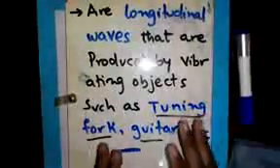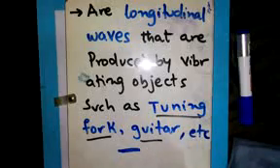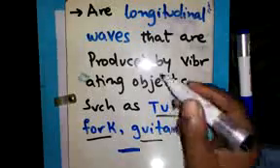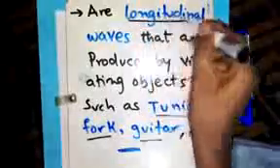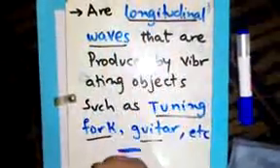Not only longitudinal waves, but produced by what? Vibrating objects. Now from the definition, we have this concept: sound wave is a longitudinal wave. What does a longitudinal wave tell us?